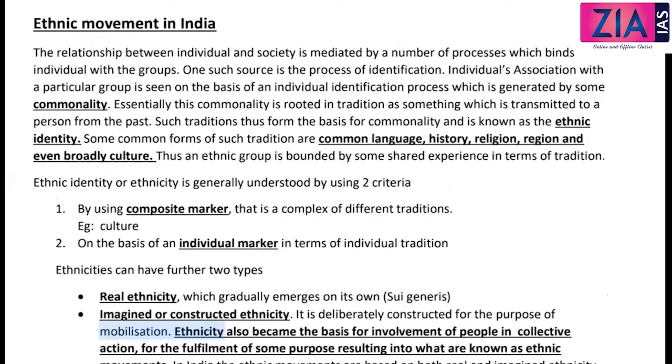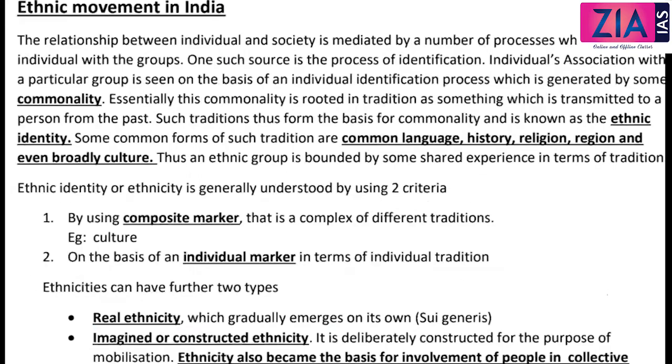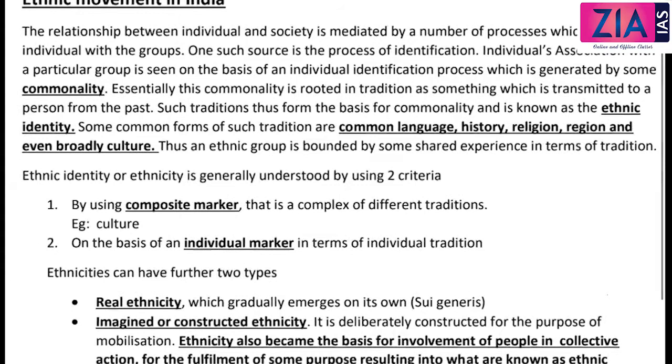We will see what is ethnicity first. You can see the first paragraph, this is just an introduction. The relationship between individual and society is mediated by a number of processes which bind individuals with the group. One such source is the process of identification. Individuals' association with a particular group is seen on the basis of the identification process, which is generated by some commonality. So we all will be identified on the basis of some commonality.